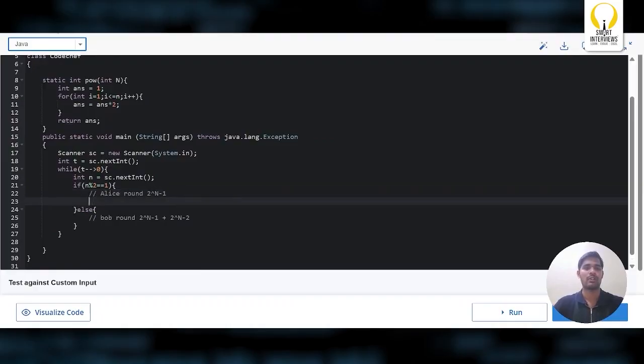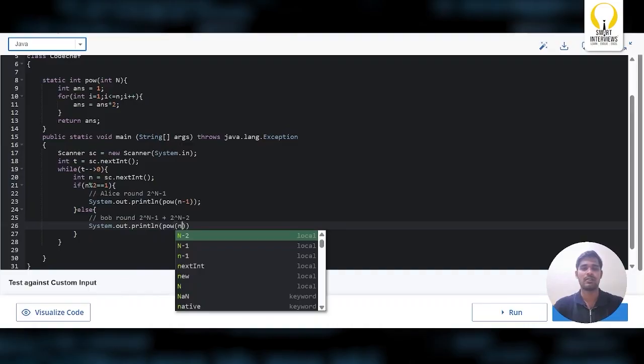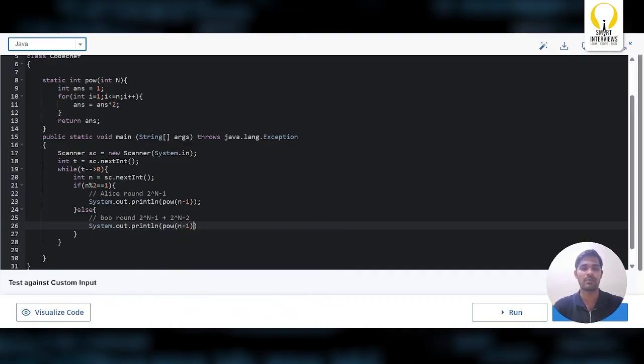So to find out 2 power n minus 1, I will call the power function with n minus 1. It will return the 2 power n minus 1 value and I will print it. So in Bob's case, first you need to find n minus 1, n minus 2, so first I'll find 2 power n minus 1 plus power of n minus 2.